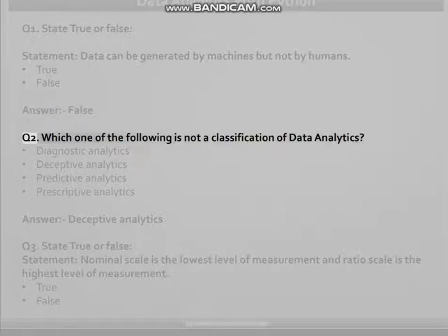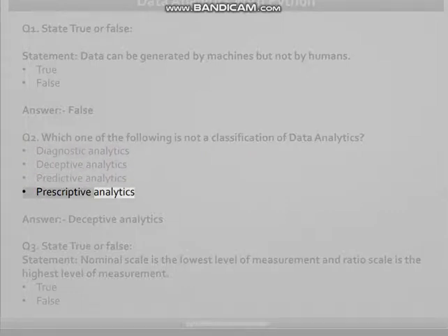Q2. Which one of the following is not a classification of data analytics? Diagnostic analytics, deceptive analytics, predictive analytics, prescriptive analytics. Answer: deceptive analytics.